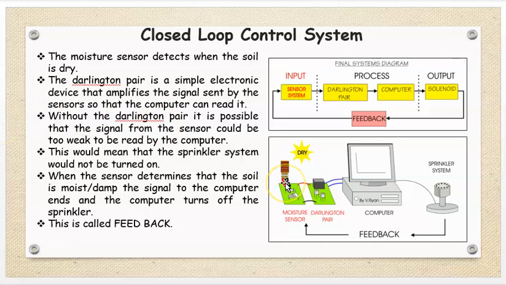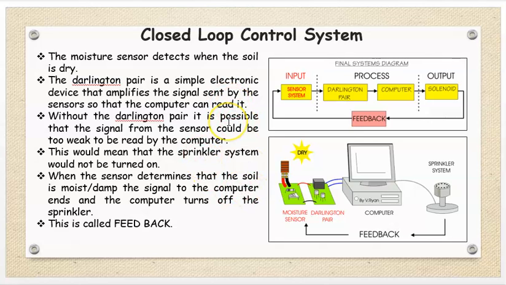It is shown in this block diagram and this another block diagram also. Sensor system is there, it senses. Then some Darlington process is there, it is known as process unit. Then output is there, solenoid. Again feedback is given to the sensor system. Means like this control system works, closed loop control system works.